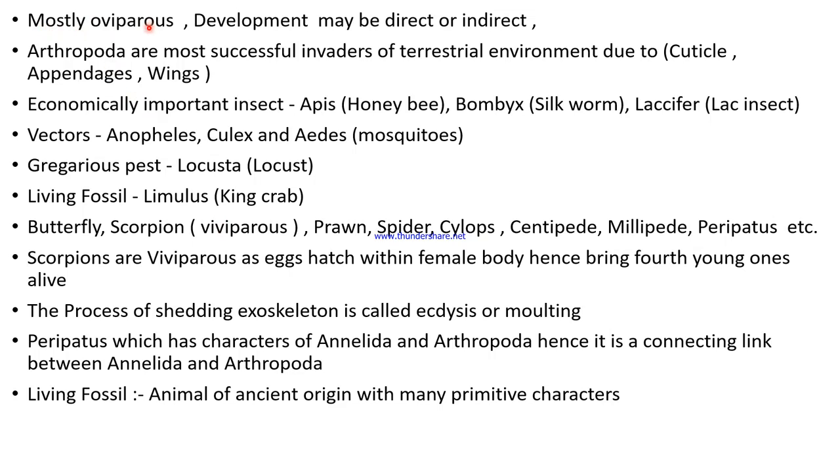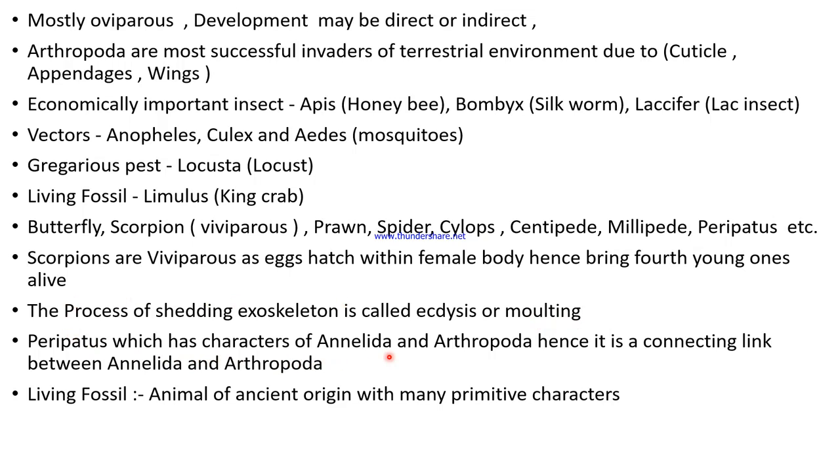Mostly they are oviparous, but the exception is scorpion. They are viviparous. Prawn, spider, cyclops, centipede, millipede, peripatus, etc. Scorpions are viviparous as eggs hatch within the female body, hence bring forth young ones alive. The process of shedding exoskeleton is called ecdysis or molting.